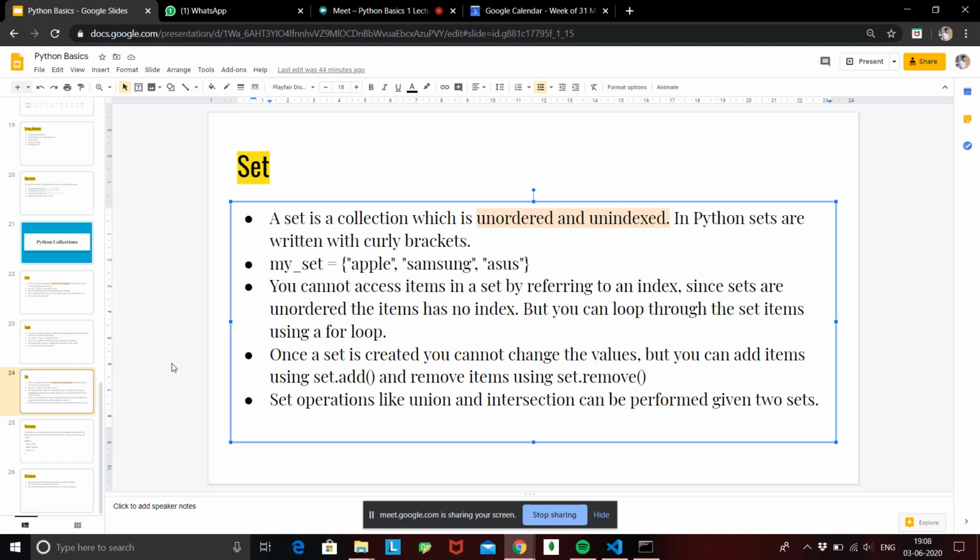So a set cannot change its values. You cannot change any particular value inside a set, but you can add new values or remove existing values from your set. If this is confusing, let's see an example.